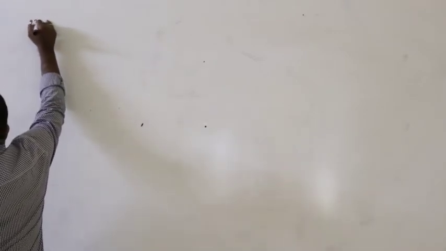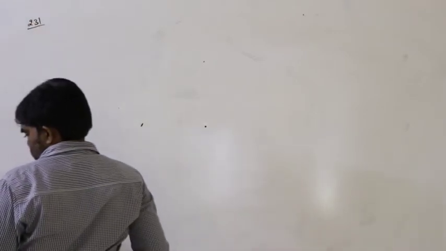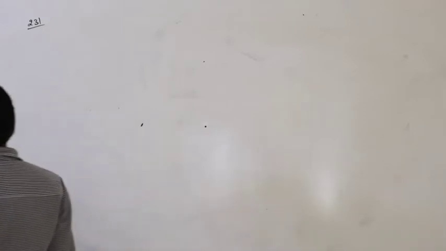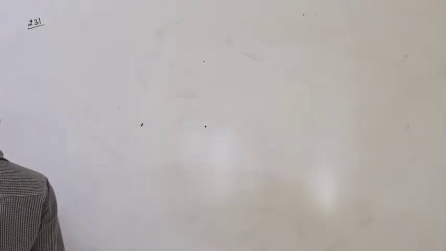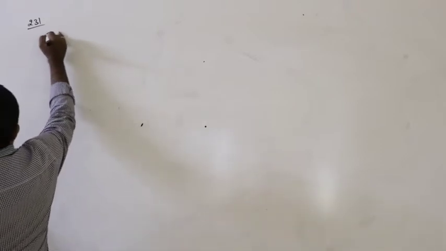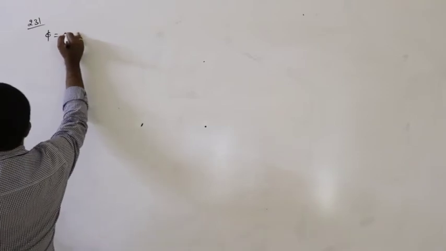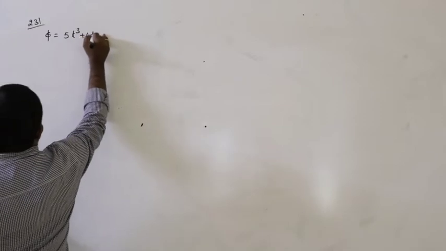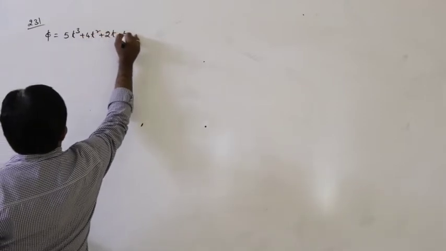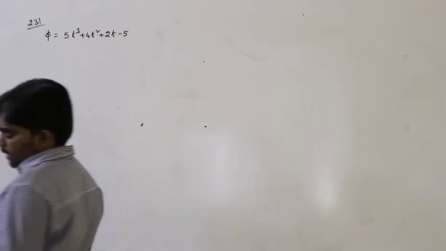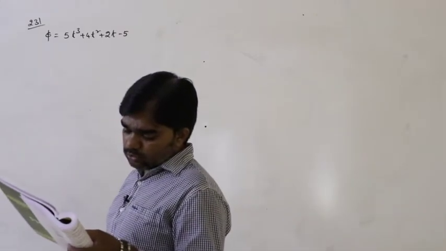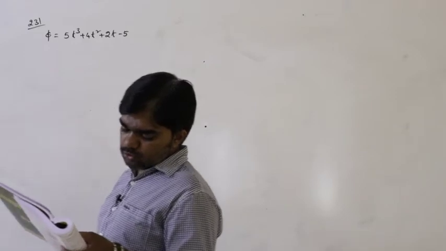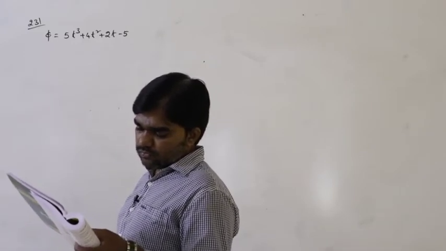See here, page number 231. The magnetic flux through a coil perpendicular to its plane is varying according to the equation phi = t³ + 4t² + 2t − 5. Calculate the induced current through the coil at t = 2 seconds. The resistance of the coil is 5 ohms.